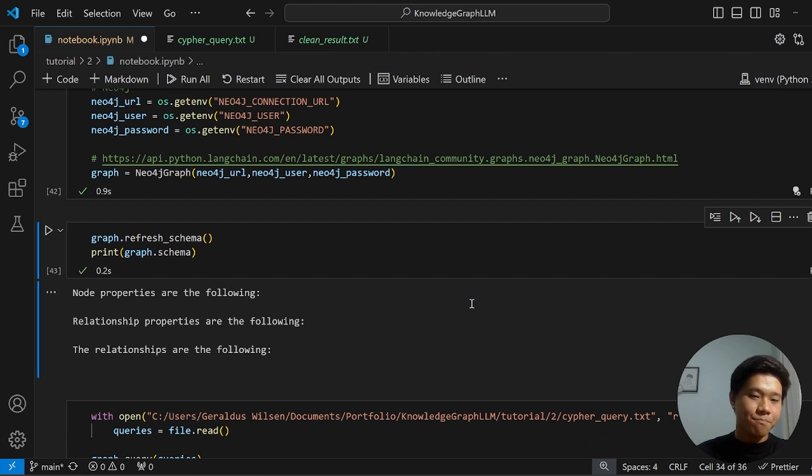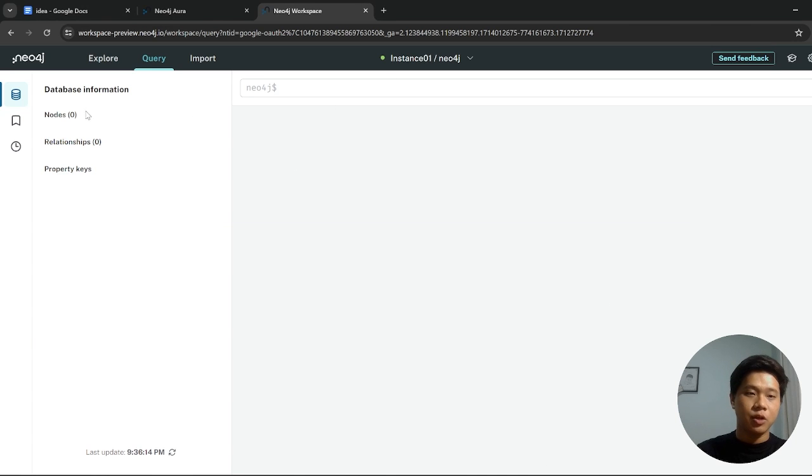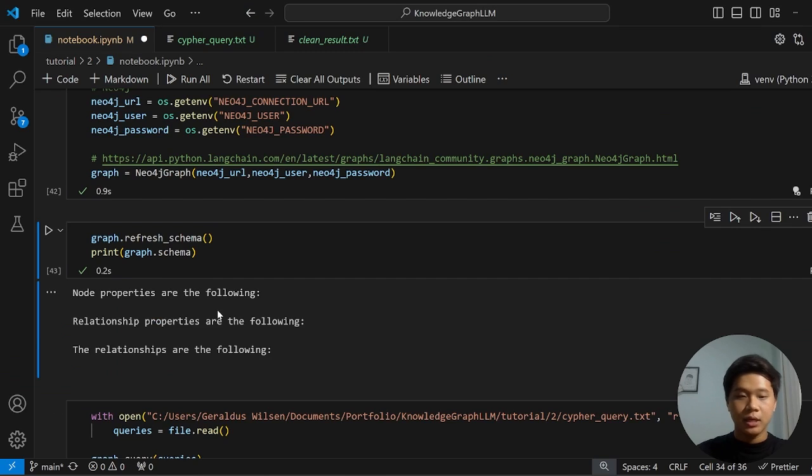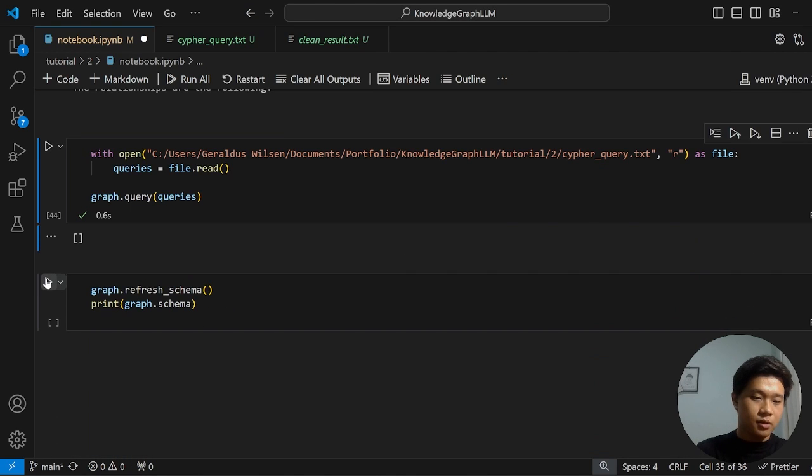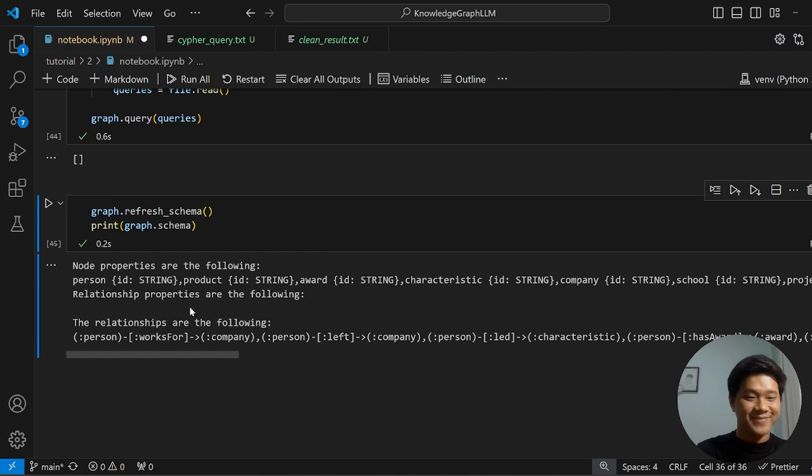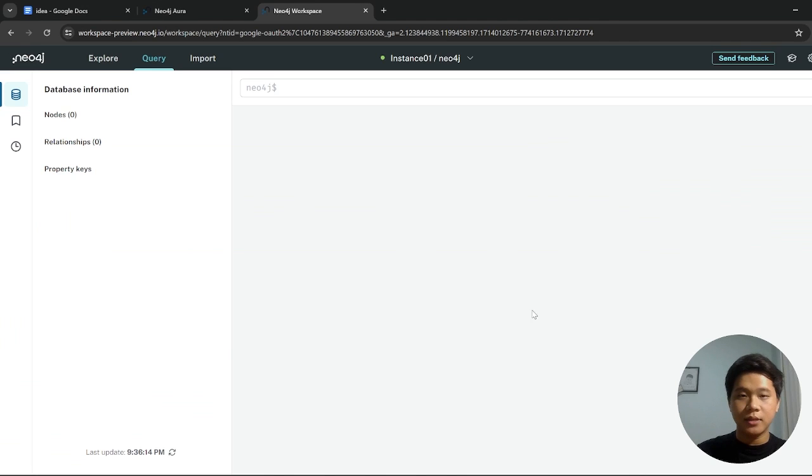So now let's check. Now, as you can see in here, we have nothing. You can check in here, the node count is 0 and the relationship count is 0. So now let's try to insert this. Now let's check. And yeah, it's done. So now let's check our Neo4j data.